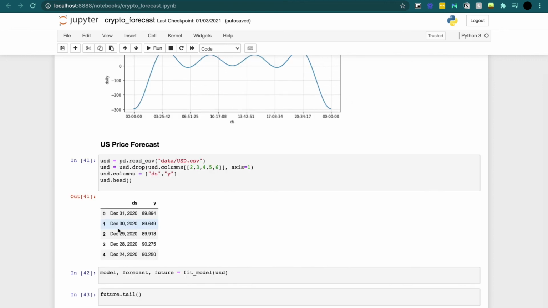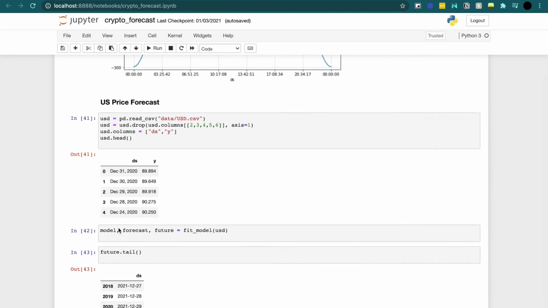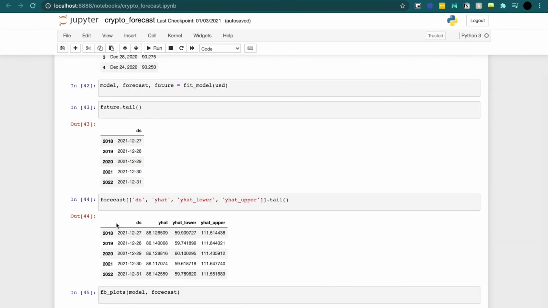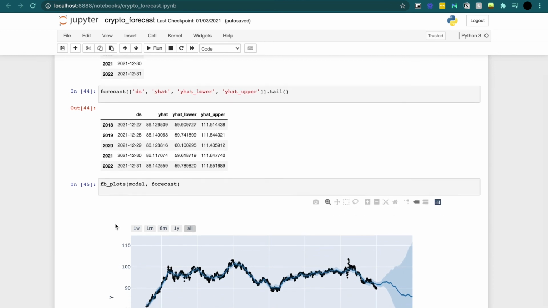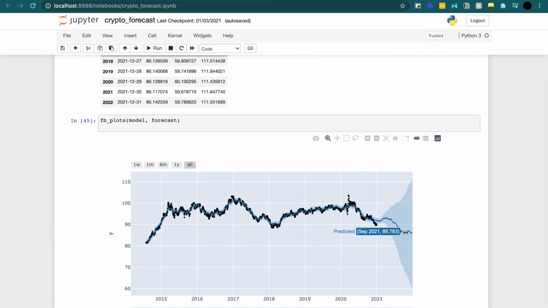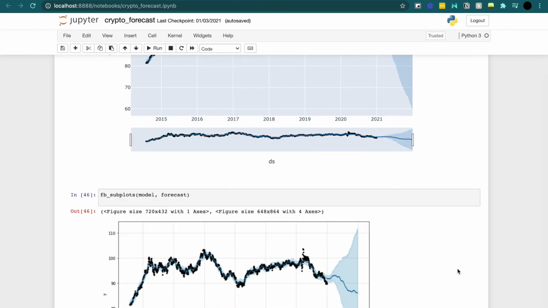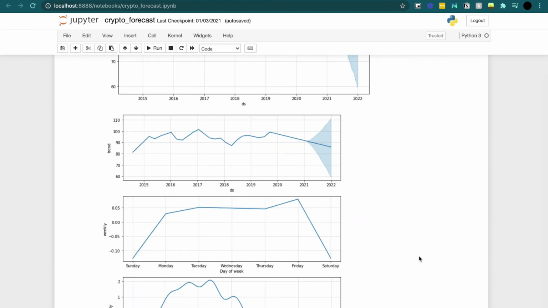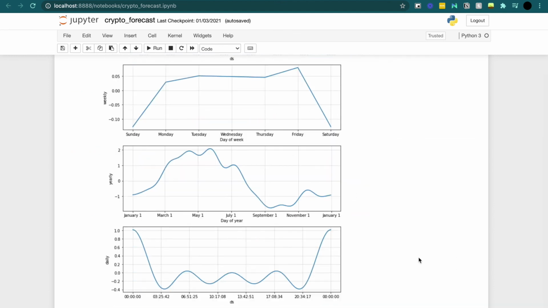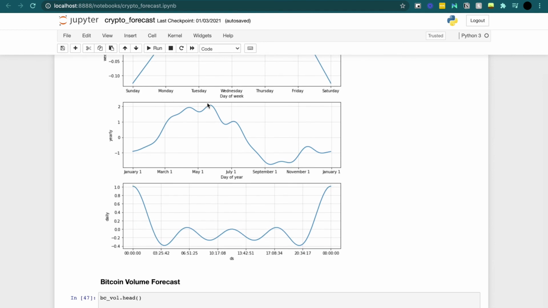And then we're able to see the US dollar price forecast, so we do a similar analysis. We put the data in the same way, we grab our models, we grab our values. But let's look at the visualizations. This looks a little cleaner, but it's projected to continue going down, but with pretty wide intervals between 110 and 60. So right now it's about 89, 90. And then when we see the seasonality components, we see our trends, we see how it changes yearly, daily. As the year goes on, it's just tanking, it's just decreasing.